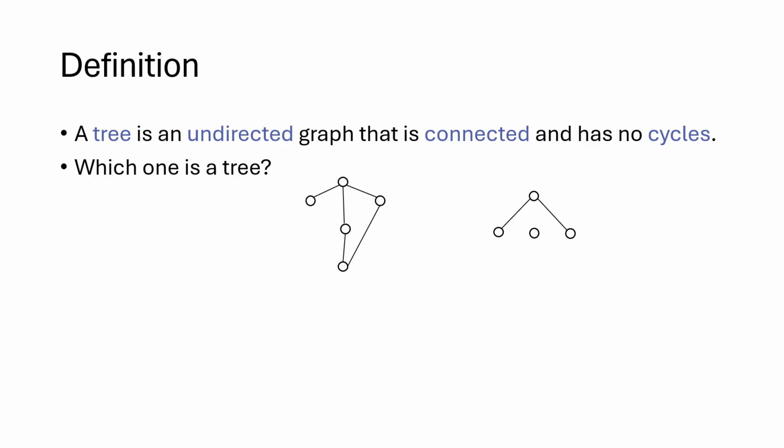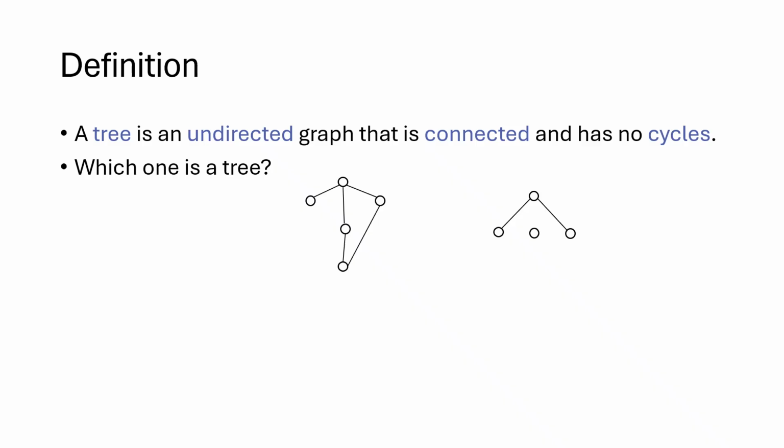So a tree is an undirected graph where the graph is connected, which means that there is at least one path between every two vertices that you choose, and the graph doesn't have any cycles. So an acyclic graph, a graph without any cycles that is connected, is defined to be a tree.